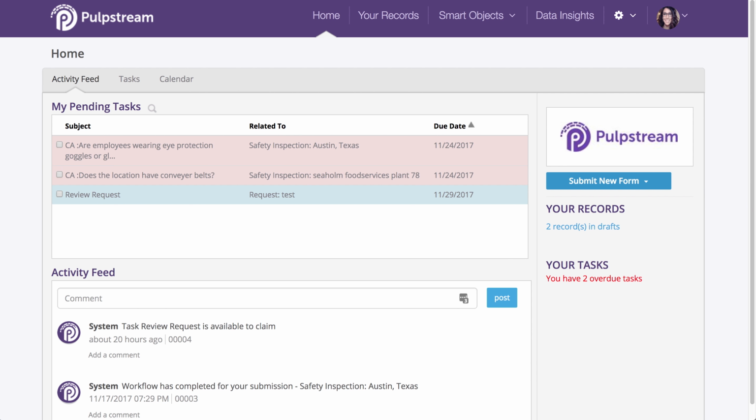At this skill station, we will learn how to use smart objects to pre-populate information. What are smart objects, you might be asking? Well, Pulpstream uses smart objects to store master data lists such as locations, employees, business units, products, etc. Smart objects are basically Excel workbooks with multiple sheets. Each sheet is a group, and we use smart objects to access information that is stored in a group.